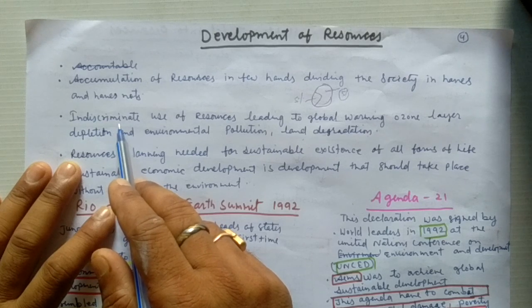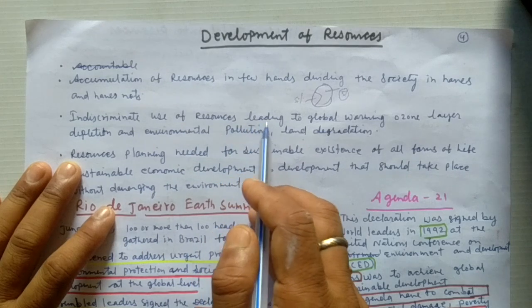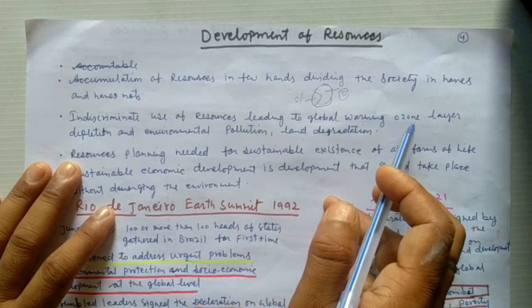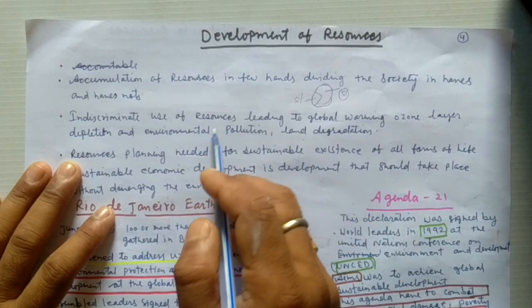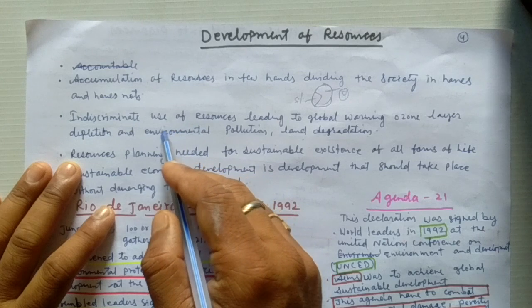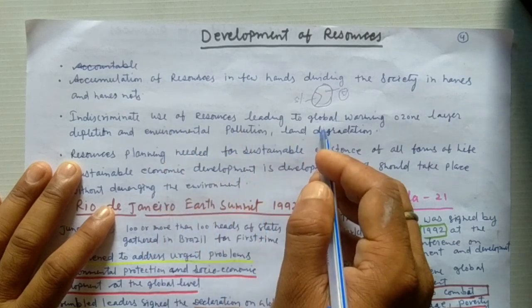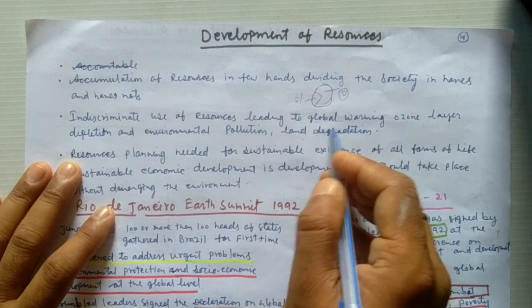indiscriminate means a very prejudiced way of using resources, leading to global warming, ozone layer depletion, environmental pollution, and land degradation. It means the problems made due to the overuse of resources have been seen in the form of global warming. Global warming is a kind of problem which is